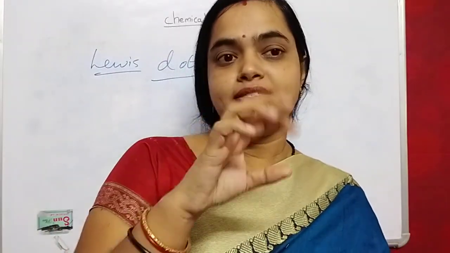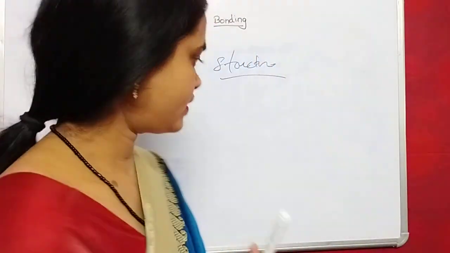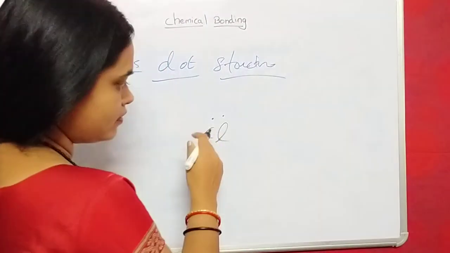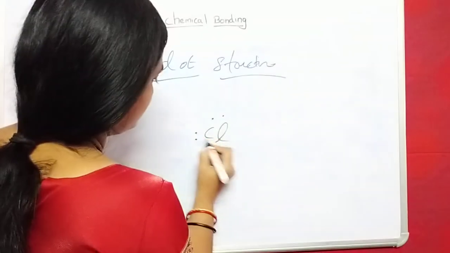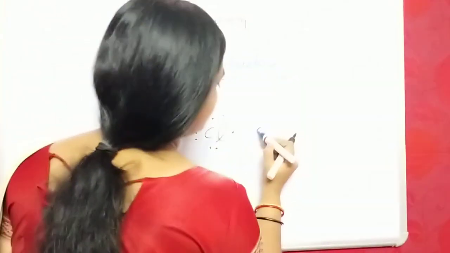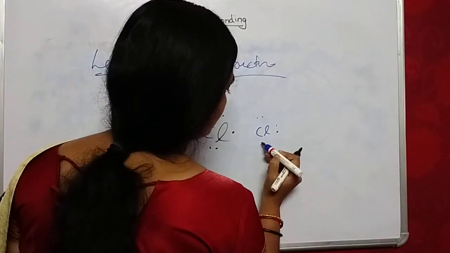When two atoms approach each other, to represent their electrons, the scientist Lewis gave a notation. Take the example of chlorine, with 7 valence electrons, and another chlorine.